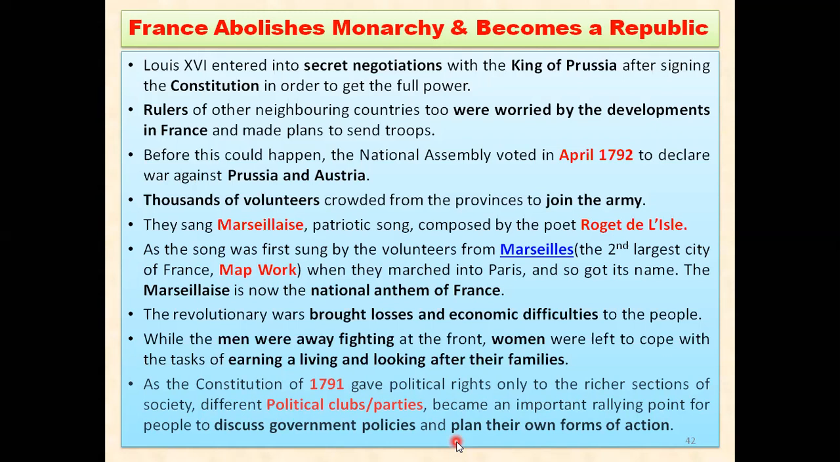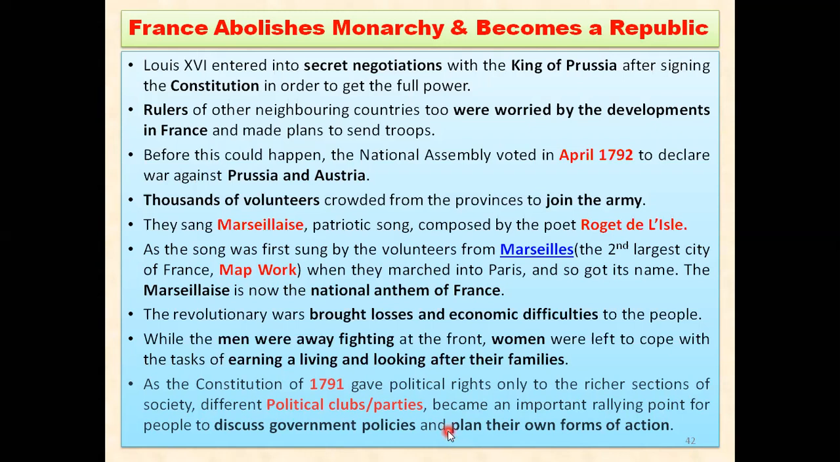They started to form political parties to discuss government policies, and they also tried to form their own action plans, that what they will do next to get the right to vote and to get equal rights in the constitution or in the country. So a lot of political parties started emerging in the country.